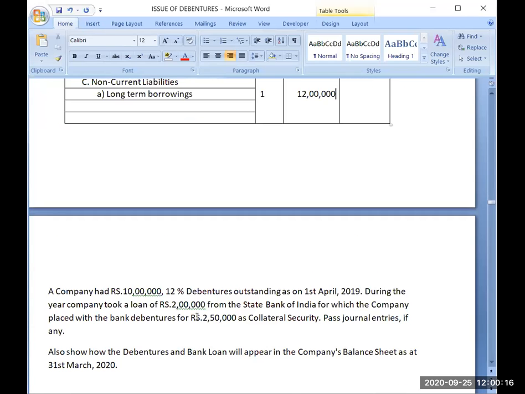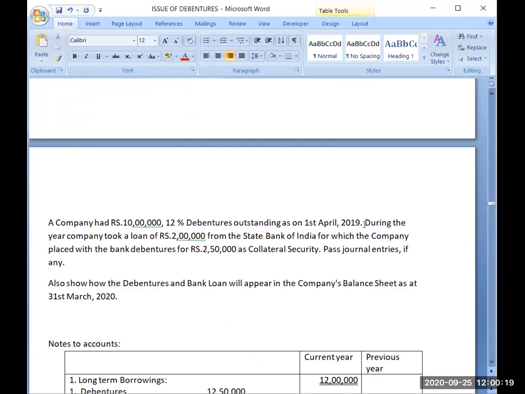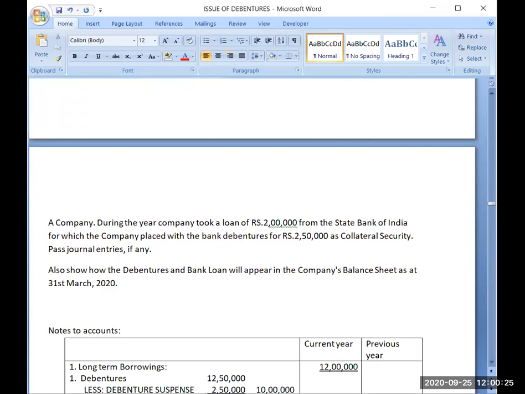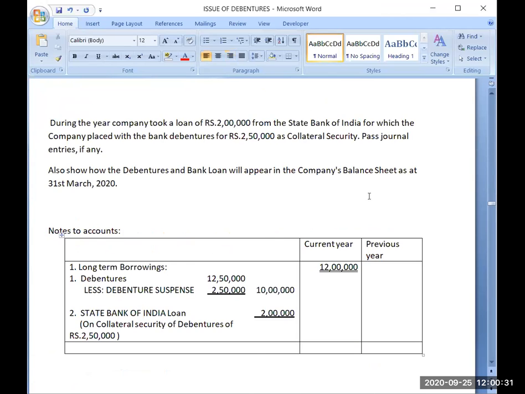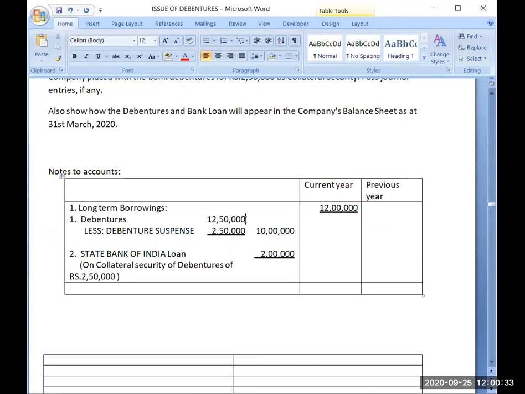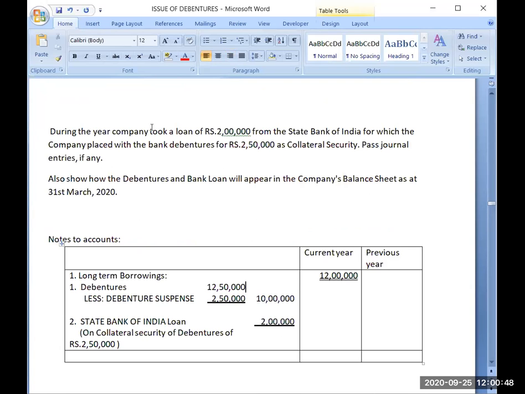Suppose in this question, now listen carefully. Suppose in this question, this sentence is missing. I am removing this 10 lakh opening balance. Now, what amount will you write here? Instead of writing 12,50,000, what amount will you be writing here? I have removed from the question the first sentence which was saying that there is an opening balance of 10 lakh in the debentures account.